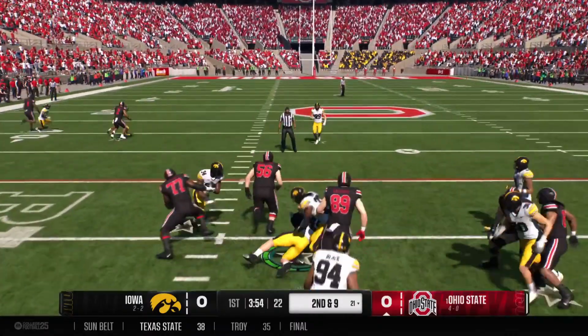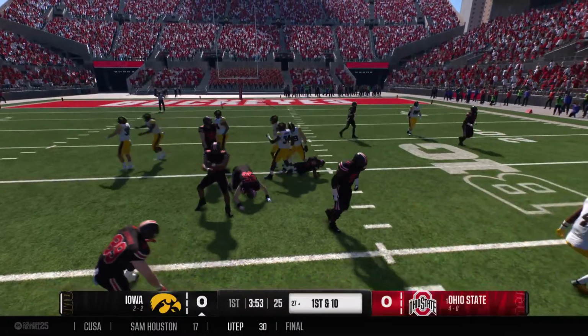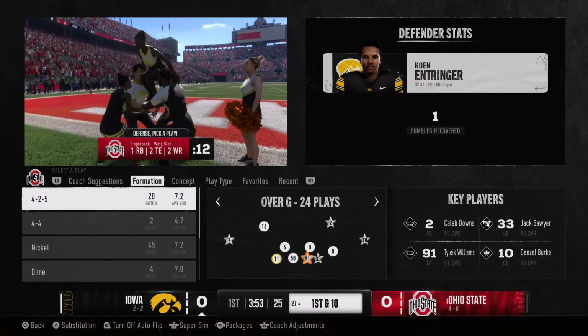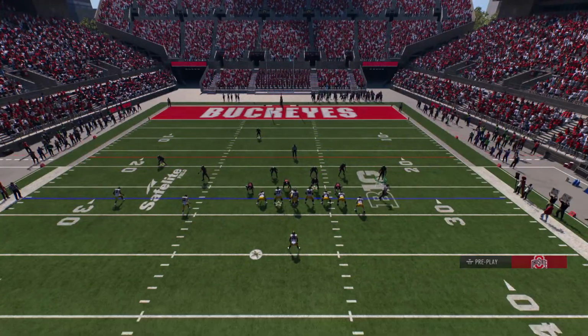They'll go right back to the run. Oh, he just handled it poorly, and it's a fumble. Defense coming up with a huge fumble recovery. Offensive players, when they got the ball in their hand, they're trying to make plays, right? Trying to make you miss. There's nothing better than closing that.